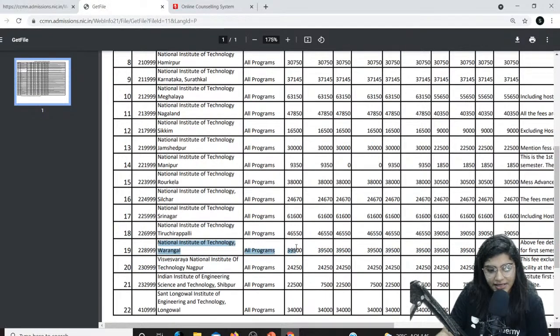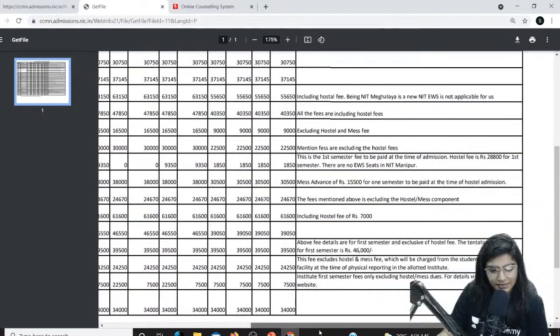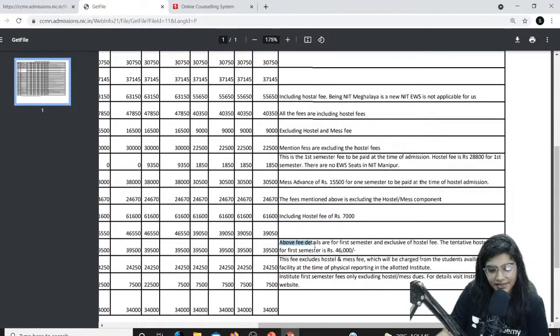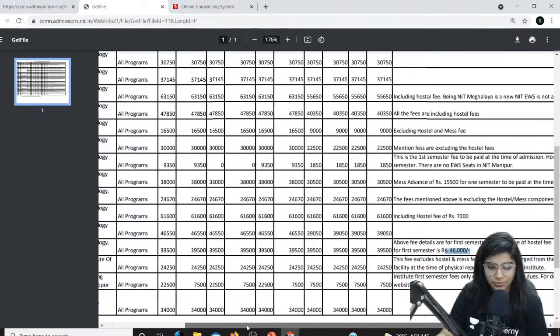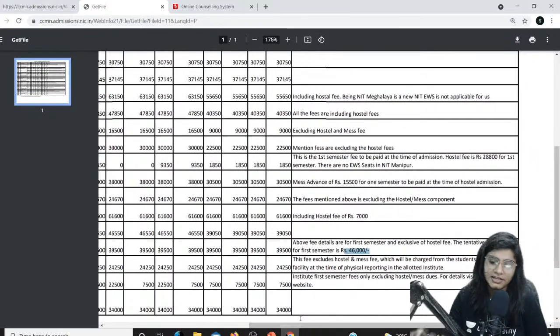So the fees is about 39,500, and if you scroll to the right, it's written over here that the above fee details are for the first semester and exclusive of hostel and mess fee. The hostel and mess fee is somewhere around 46,000. That means the overall fee for your first semester would be somewhere around 80 to 90,000. This is the fees for the first semester only, right?